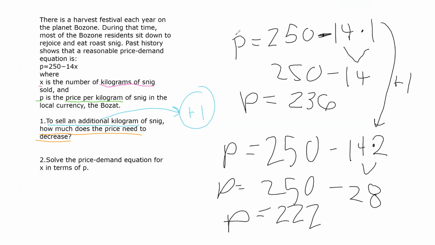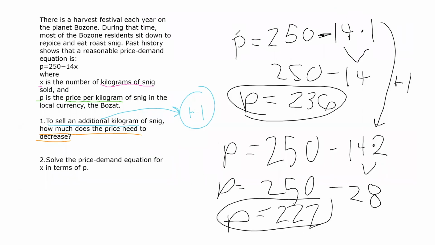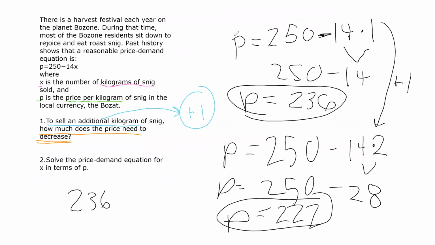So remember, our first price was 236. Our second price is 222. Our question: how much does the price decrease? So I take the larger price, the first price for 1 kilogram of snig, and I subtract the second price, because remember, when demand goes up, price goes down.